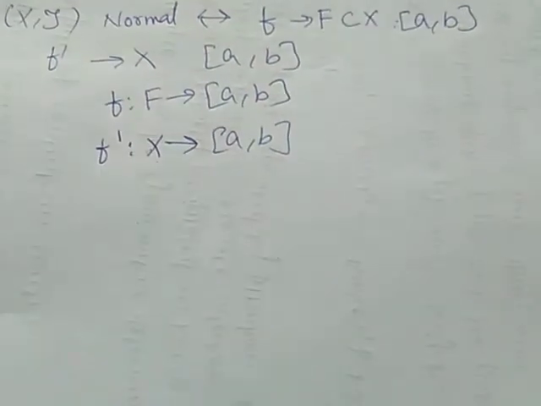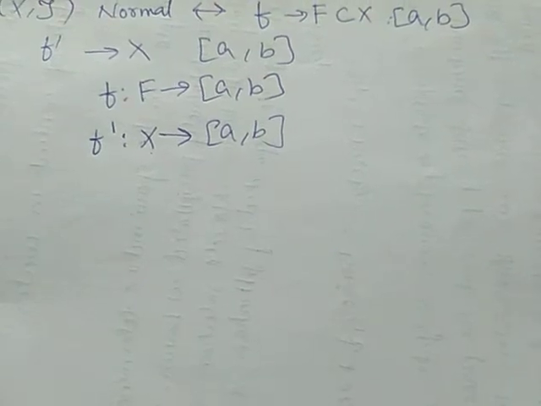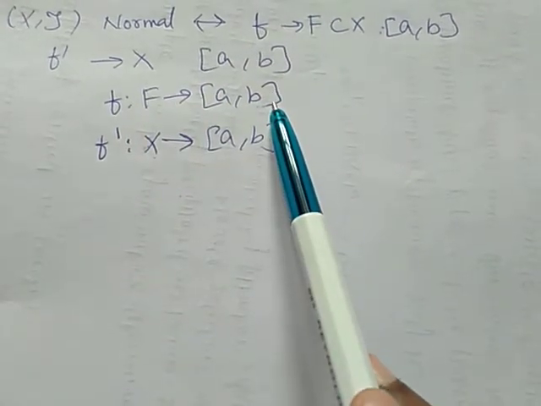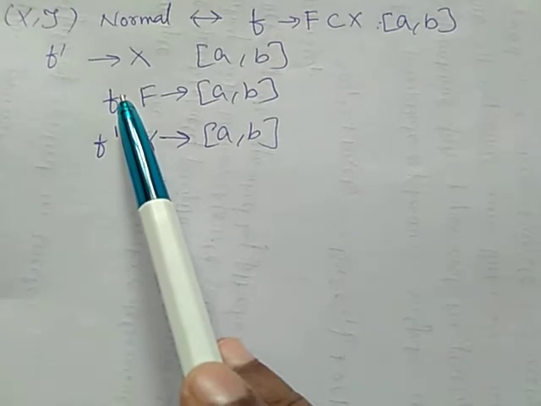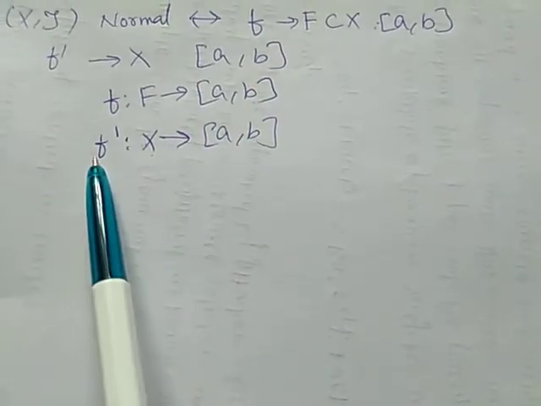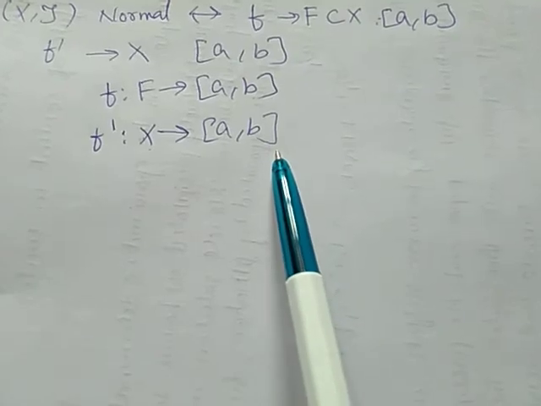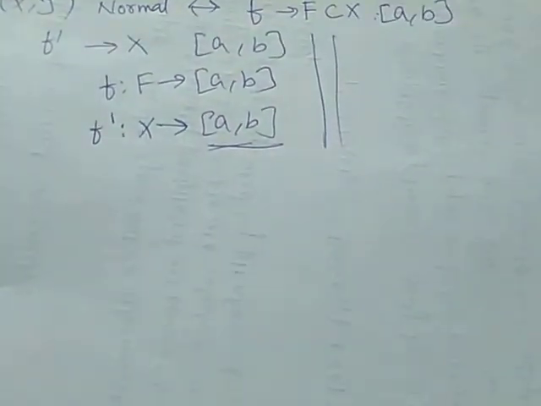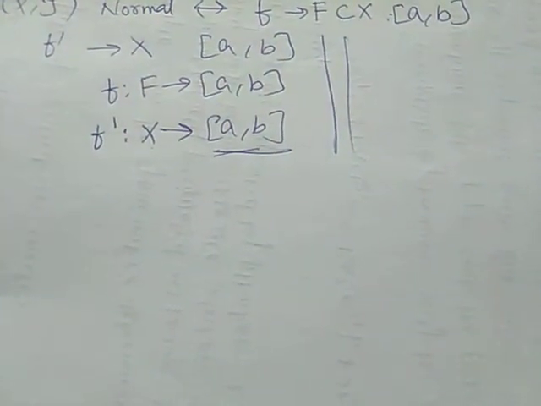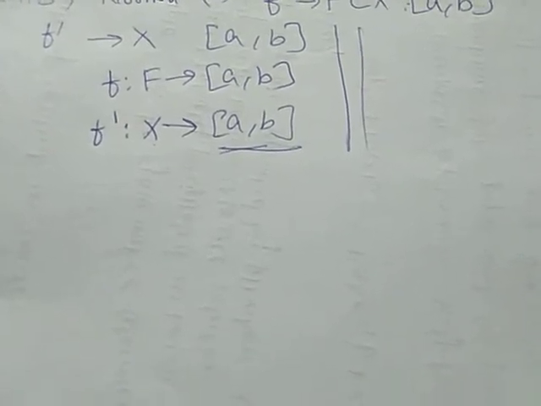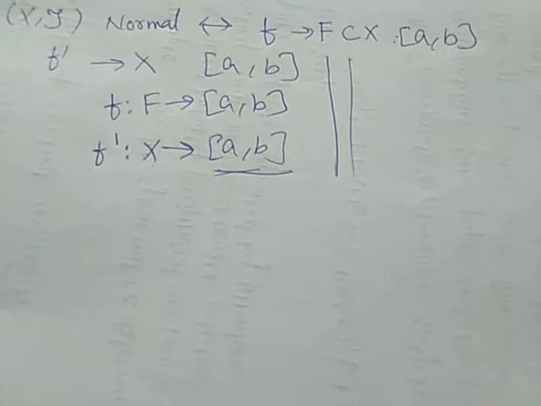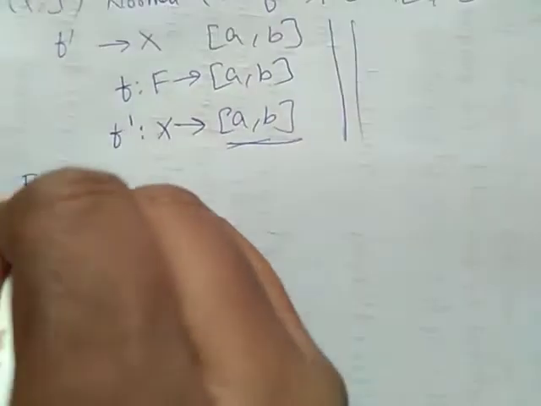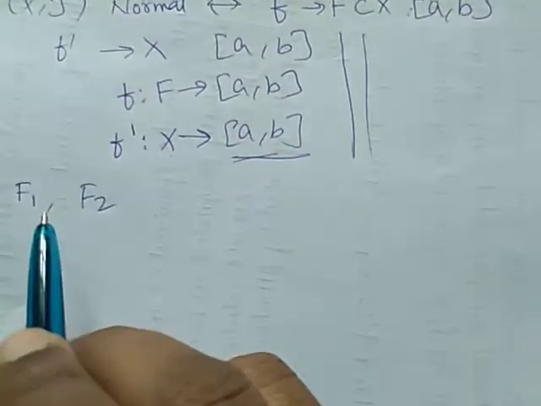Suppose (X, τ) is a normal space and every continuous real function f from a closed set F to [a, b] has an extension f' from X to [a, b]. Again, this is our closed interval. Whenever this condition is satisfied, we have to show X is a normal space. To prove X is normal, we should prove that two disjoint closed sets are subsets of two disjoint open sets. So I am considering F1 and F2, two disjoint closed sets.